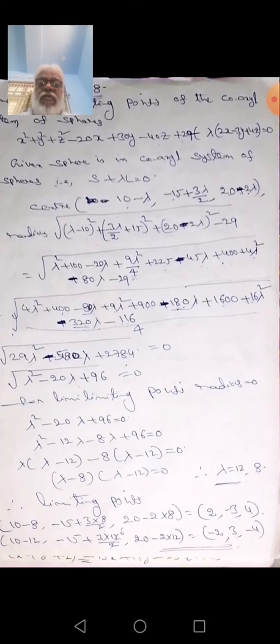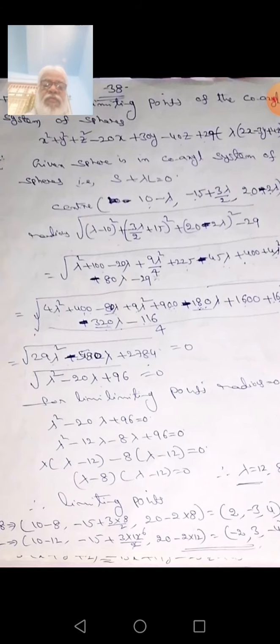Radius is 0 means lambda square minus 20 lambda plus 96 is equal to 0, so lambda square minus 12 lambda minus 8 lambda plus 96 is equal to 0. So lambda (lambda minus 12) minus 8 (lambda minus 12) is equal to 0. Lambda minus 8 and lambda minus 12 is equal to 0. Therefore lambda is equal to 8 and